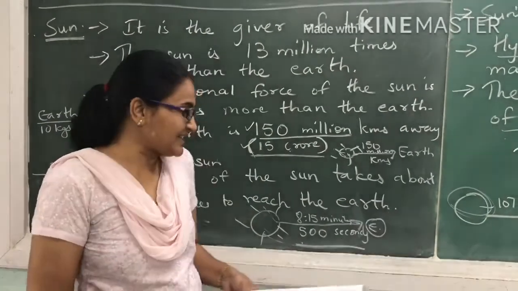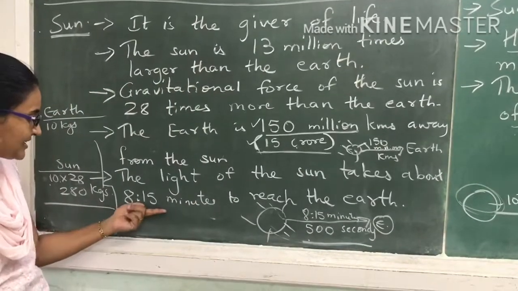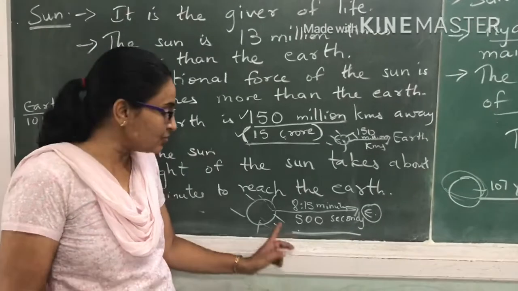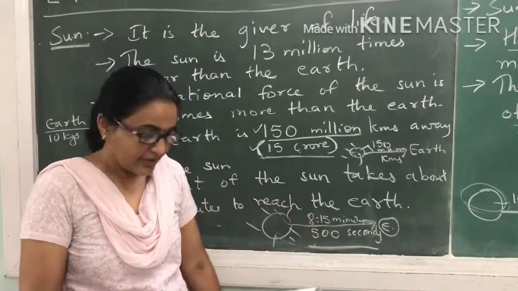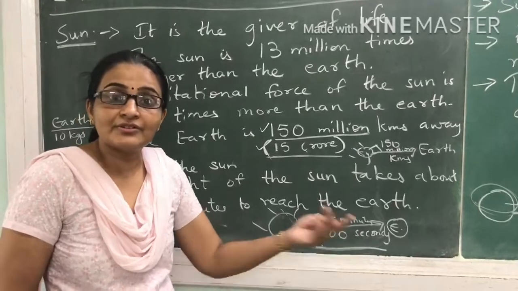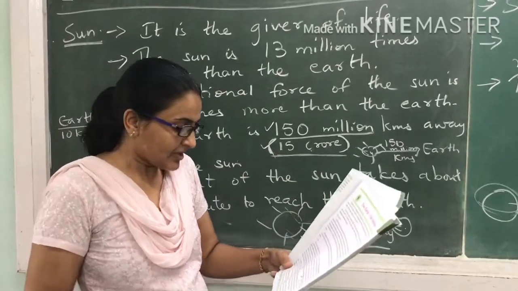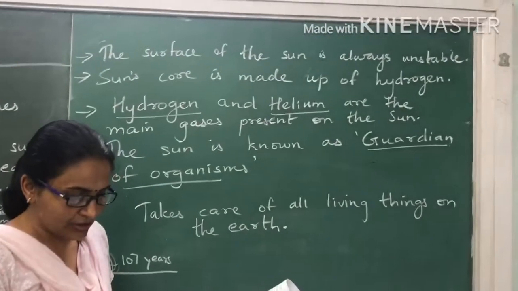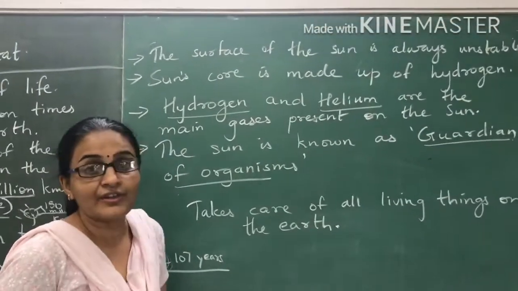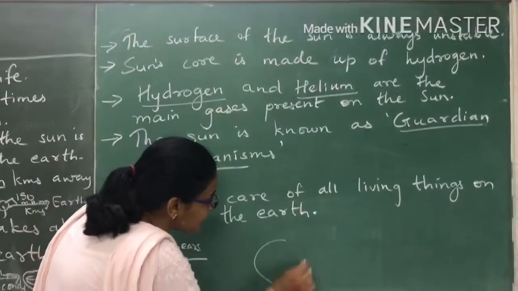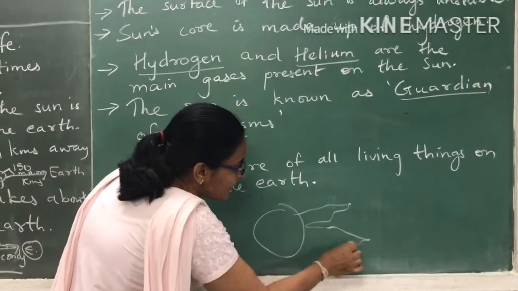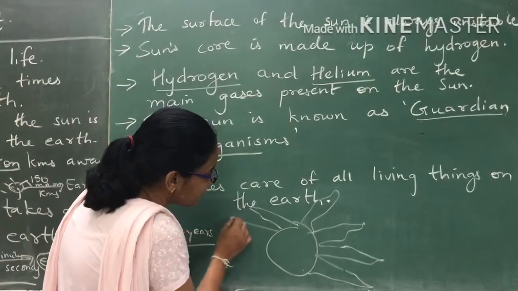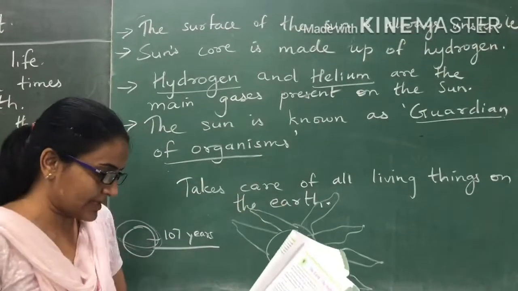It takes 8:15, remember, 8 minutes and 15 seconds, okay, for the sunlight to reach the earth. Or simply you can remember 500 seconds, that would be easier. The surface of the sun is always unstable. It includes several kilometers of long igniting fire flares, okay. So from the surface of the sun, fire comes out, and that is why such fire flares come out from the sun.